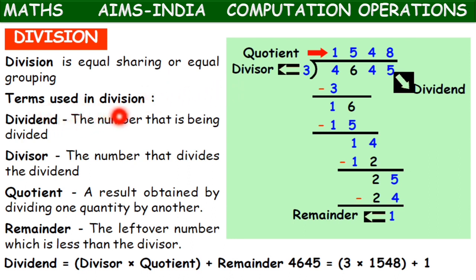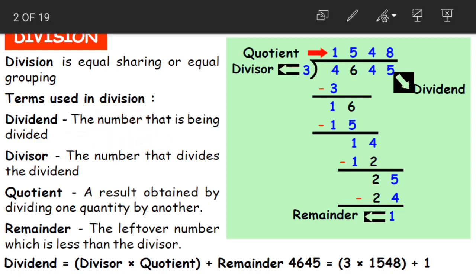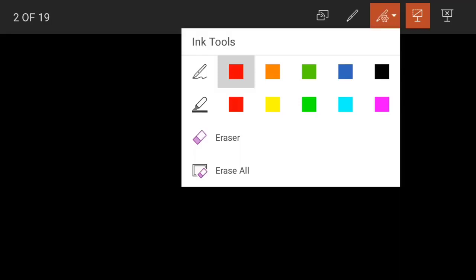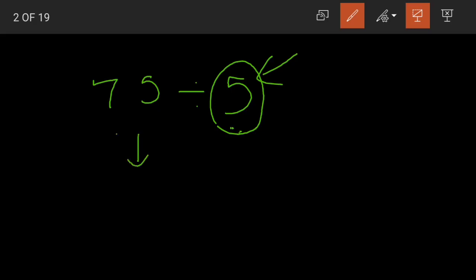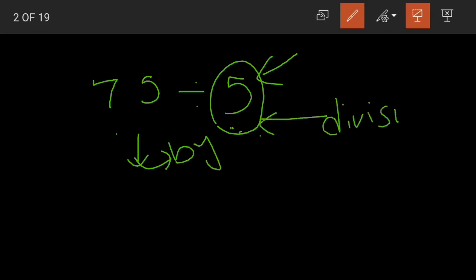Now terms used in division. What are the terms used in division? See, when we divide a number, suppose 75 divided by 5, what is this number called? This is the number that is dividing. 5 is the number that is dividing. 75 is divided by 5. So this number is called our divisor.